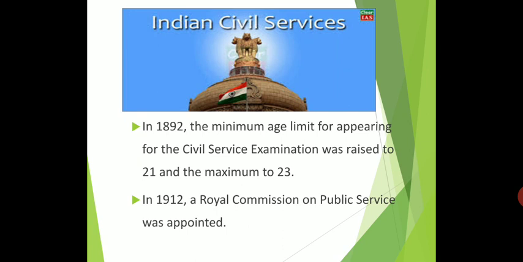Okay, Royal Commission. So the Act of 1935 also made provision for the establishment of the Federal Public Service. Okay, Federal means central government. So they started the Federal Public Service Commission in 1935. Okay, the central level is called the Federal Public Service Commission and the state level is called the State Public Service Commission. For example, Tamil Nadu Public Service Commission, TNPSC.